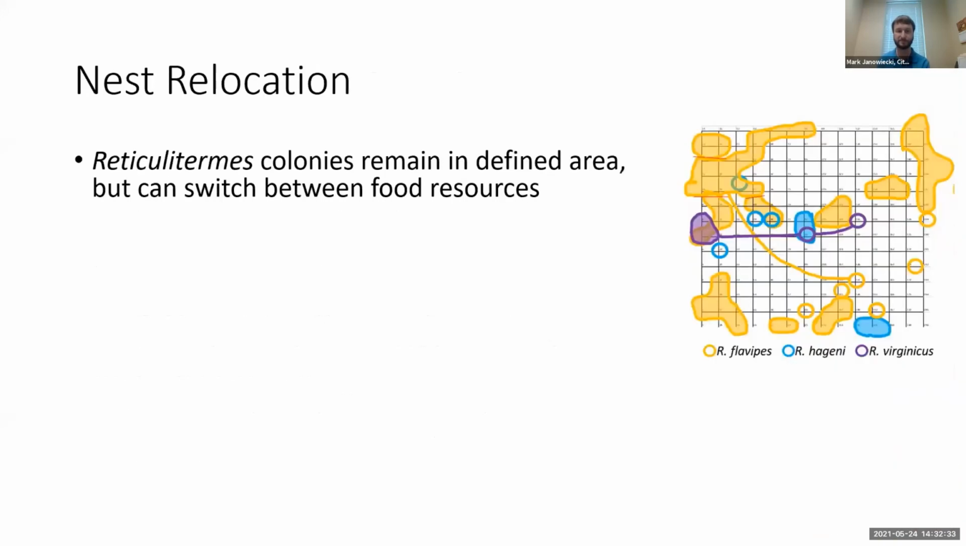We also can consider nest relocation. Reticulitermes have these amorphous colonies that are able to move into different areas. There is at least one instance where I pulled up a stake and found reproductives in the stake that had been moved in, as they hadn't set up their entire colony there. So these colonies are able to switch between food resources, although they're generally remaining in these well-defined areas.